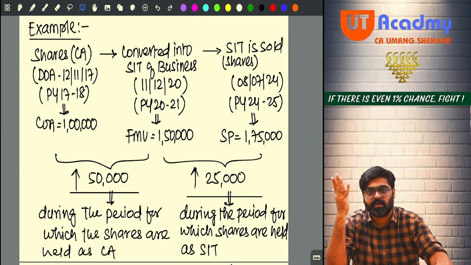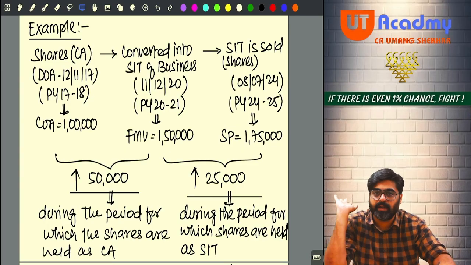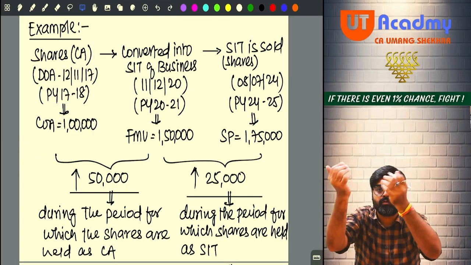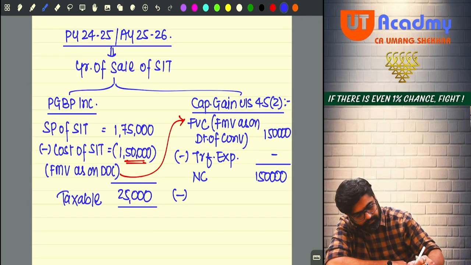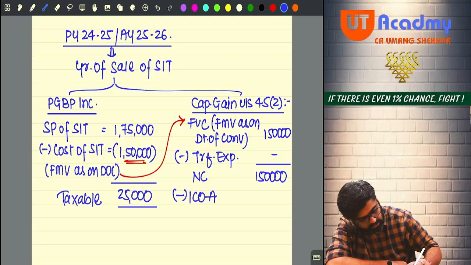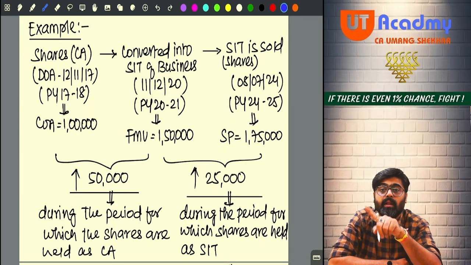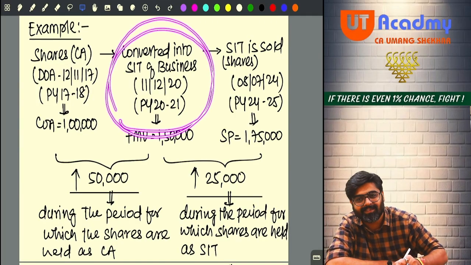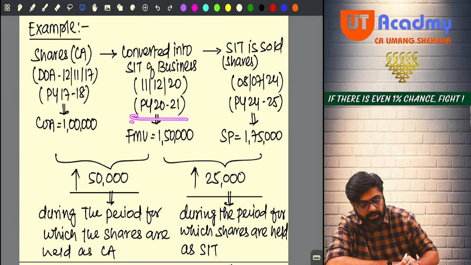If the conversion transfer takes place prior to 23rd July and the asset is long term, I will have to do the indexation. Cost of acquisition, cost of improvement, both will be indexed. Cost of improvement is not there. Acquisition is there, no? I will index it. So what will I take? Less index cost of acquisition. I will take 1 lakh rupees into CII of which year? CII of transfer year. Now you will tell me when the capital asset was transferred. Date of conversion, capital asset transferred, no? So transfer year is 2021.